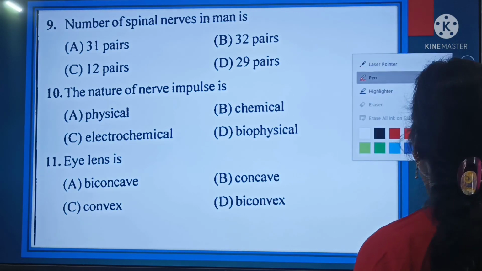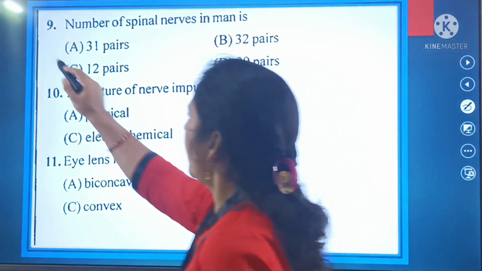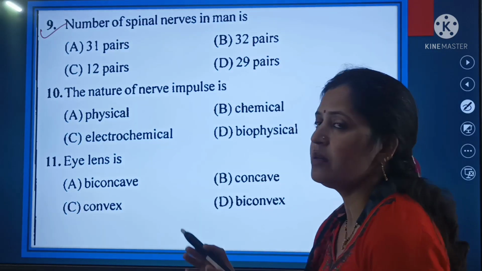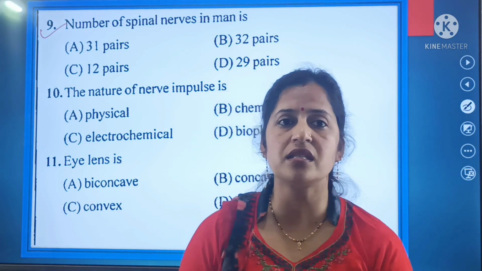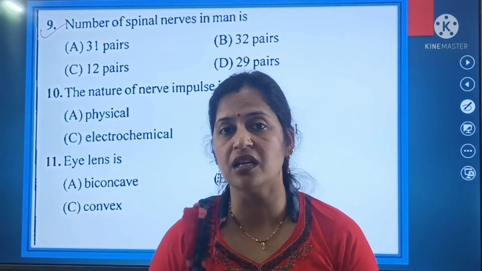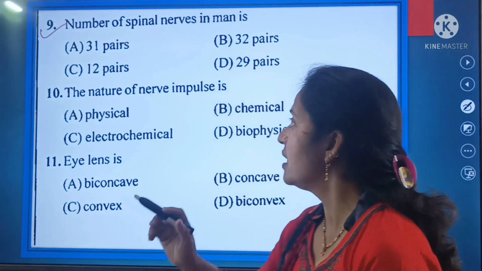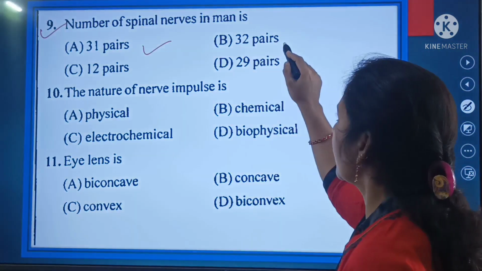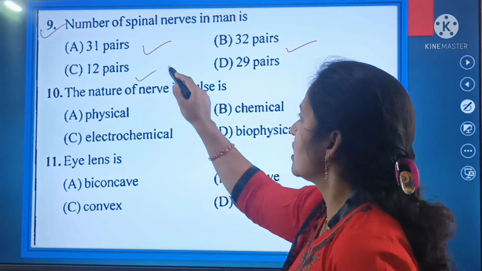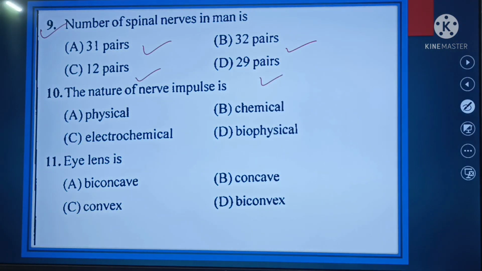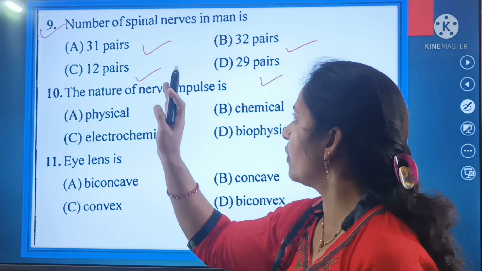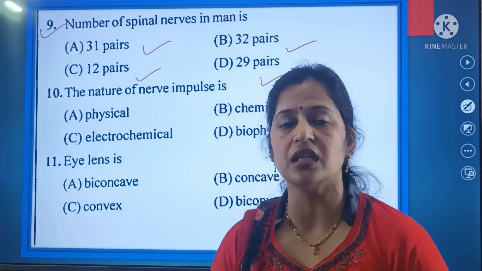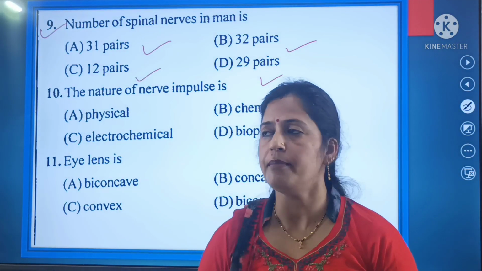Now shift to the next question, and your next question is question number 9. Number of spinal nerves in man is, after the cranial nerves as well as vagus nerve, the number of the spinal nerves present in case of the man is, number 1 is 31 pairs, second one is 32 pairs, C is 12 pairs, and 4th is 29 pairs. So out of these pairs, what is the total number of the spinal nerves that is present in case of the human beings or the man?